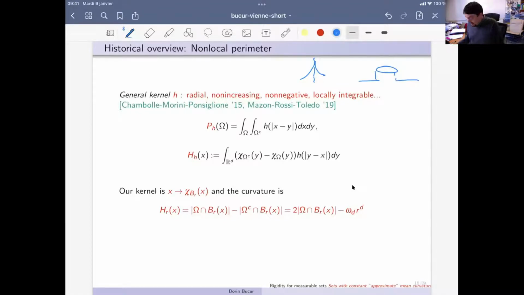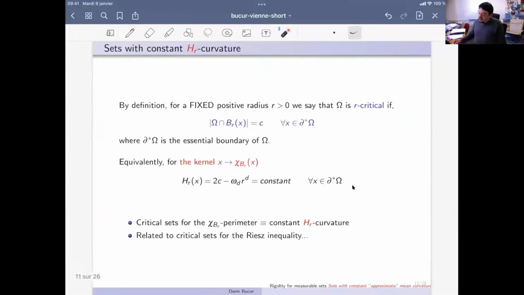The mean curvature associated with this kernel, the characteristic function, would be equal exactly to the difference between the volume of omega intersected with the ball and the volume of the complement of omega intersected with the ball, which is 2 times our constant minus the volume of the ball of radius r. So these are the sets that we want to study finally.